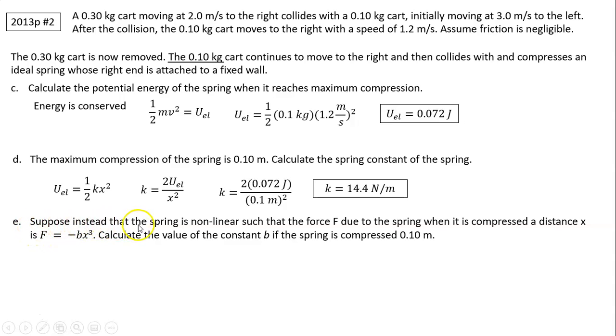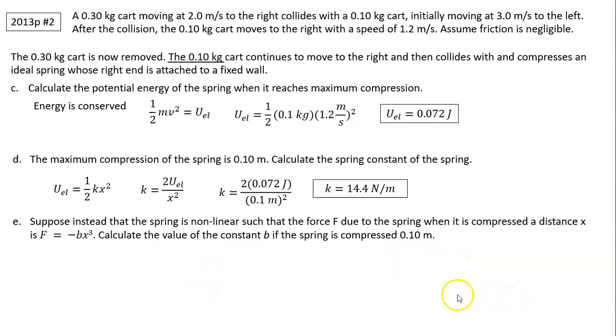Part E: suppose instead the spring is nonlinear. So that means F does not equal kx. That means U_EL does not equal 1/2 kx squared. That's what nonlinear means, such that the force F due to the spring when it compresses a distance x is F equals negative b x cubed. Calculate the value of the constant b if the spring is compressed 0.10 meters.